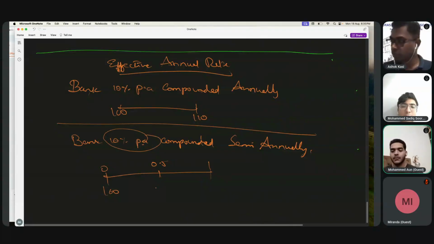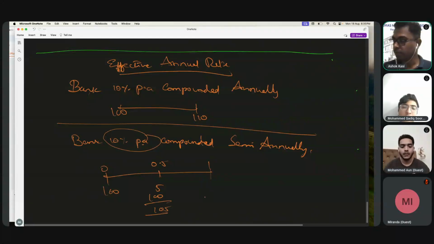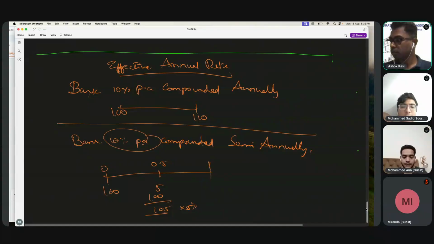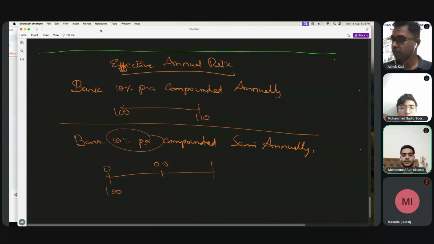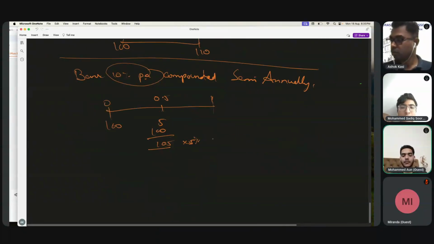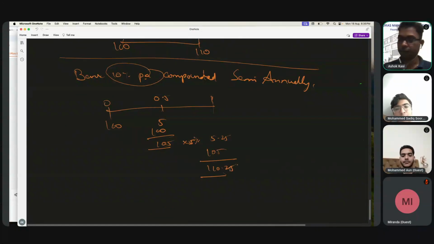5%. So that will come to what? 5 rupees, and then your own 100, so 105. And then again, on 105 it is 5%. The 105 will get reinvested, so there is the compounding benefit. Correct, 5%. So that comes to what? 5.25 if you calculate this, and then 105, so 110.25.